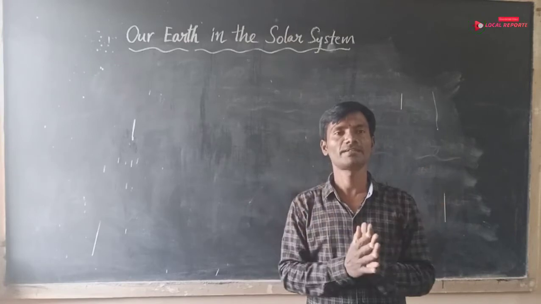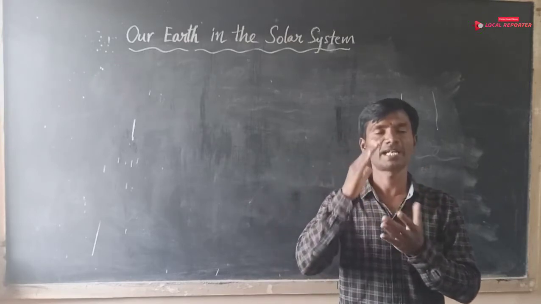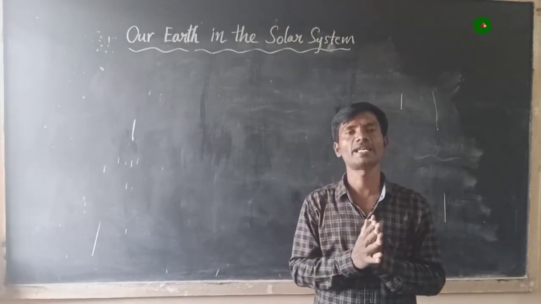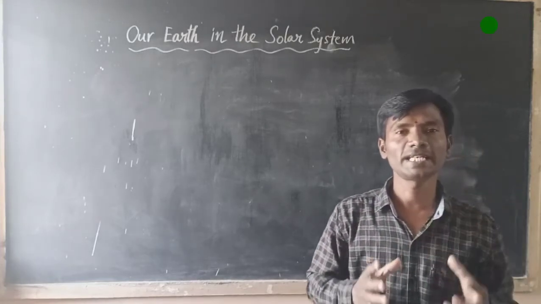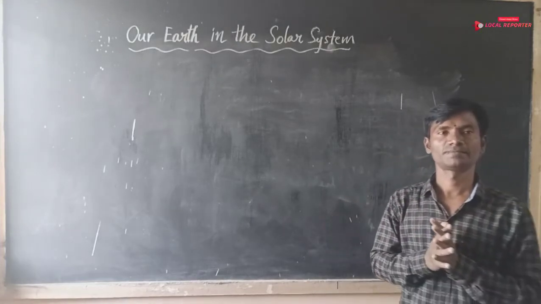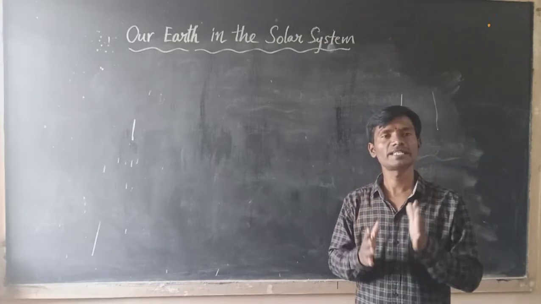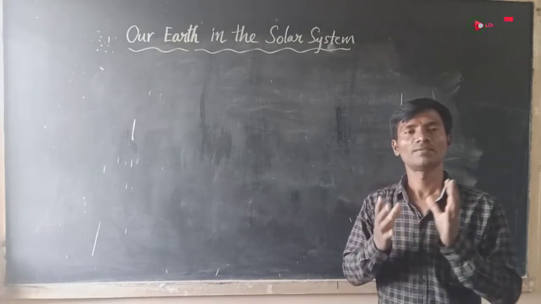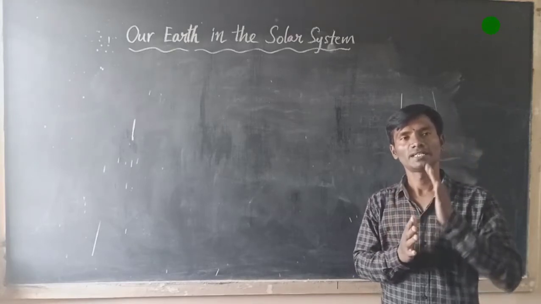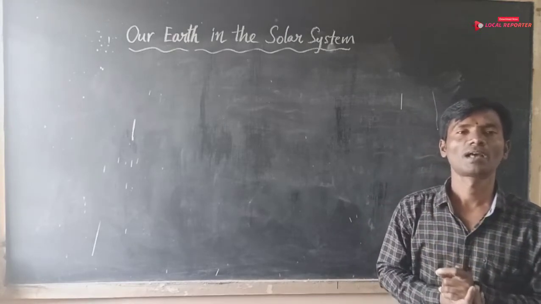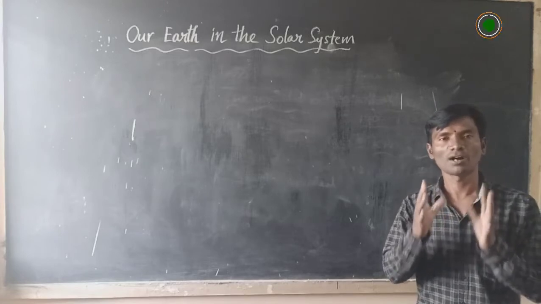We also see the moon along with the twinkling objects.